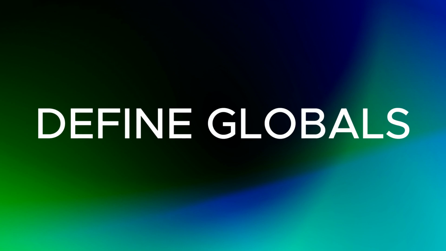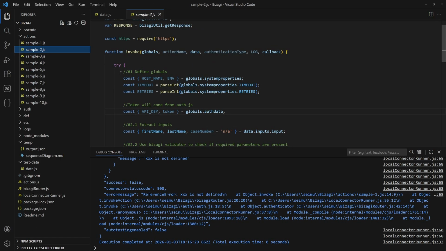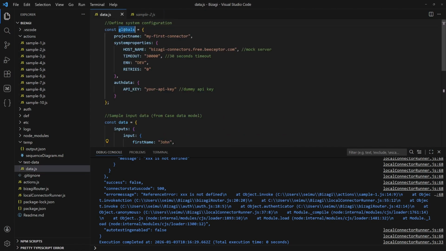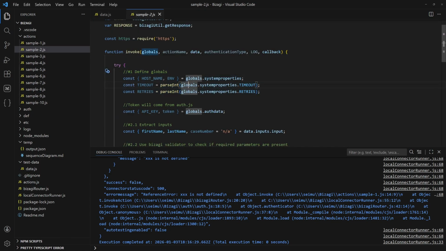To make connector code logical, after try-catch statement, I always define all the global parameters. These usually include values such as host, timeout, retry limits, which are defined in the connector system configuration. Keep in mind that all system configuration values are received as strings.